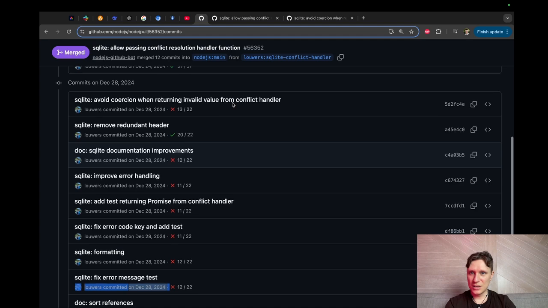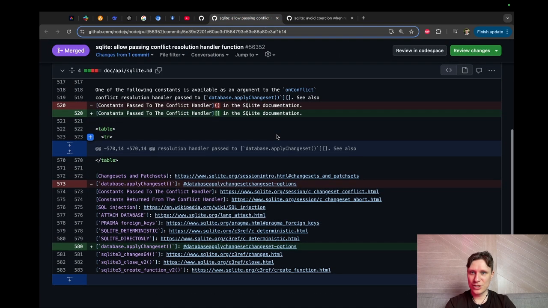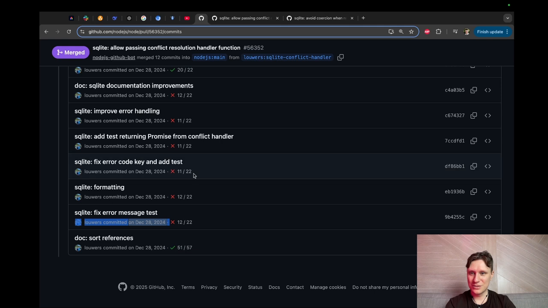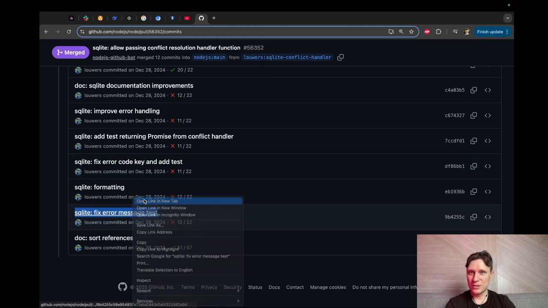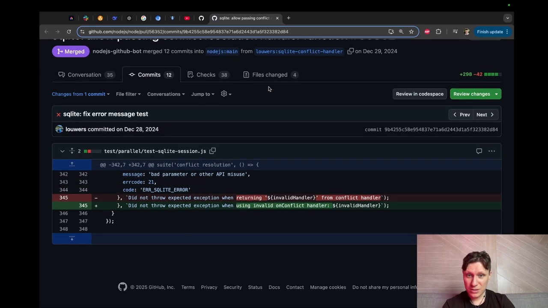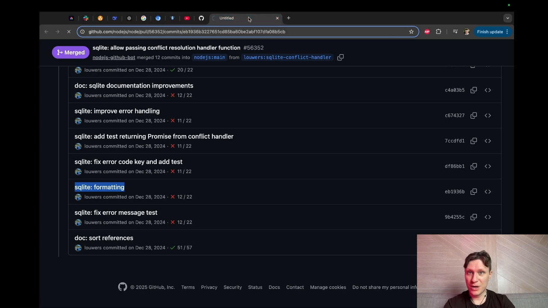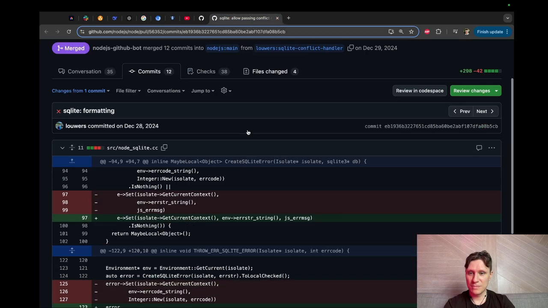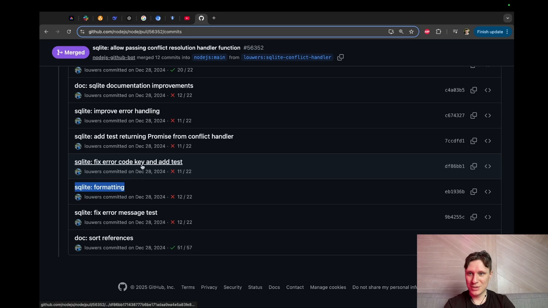What else? Let's check the first commit. The first commit was just a docstring, not very interesting. The second commit, what did he do? What was the second commit? Again, just docstrings. Formatting. What is formatting? Just reformatting some code. So many commits that do nothing.